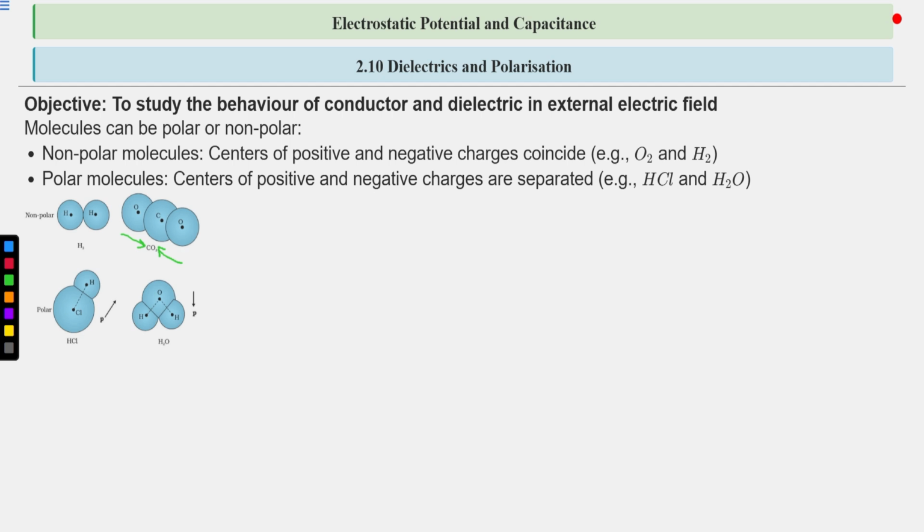Okay, now what is a polar molecule? HCl, hydrogen chloride. Chlorine is more electronegative. So here is a shared pair of electrons. This chlorine will attract this shared pair of electrons towards itself and get partial negative charge, and this hydrogen will get partial positive charge. So the dipole moment is from partial negative to partial positive. So the net dipole moment will be in this direction. These polar molecules have permanent dipole moment due to the difference of electronegativities.